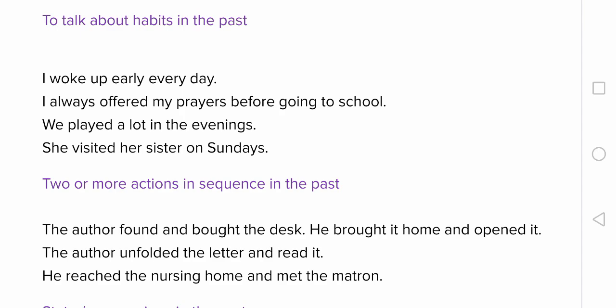Particularly the residential school students, we can say I woke up early when I was in the school. I attended PT in the morning. Then I had my breakfast and joined my friends for the classes. They are now like your past habits. And you can also say one example like I always felt bored to stay at school.